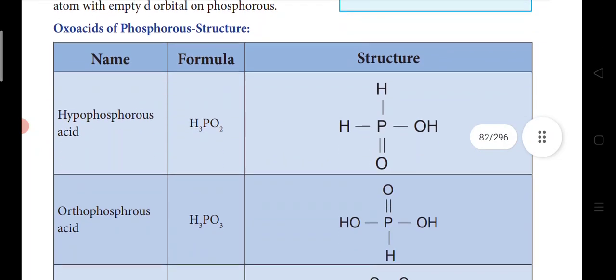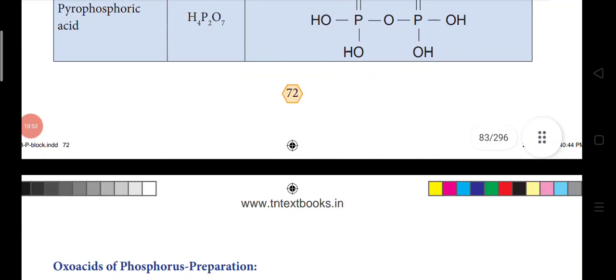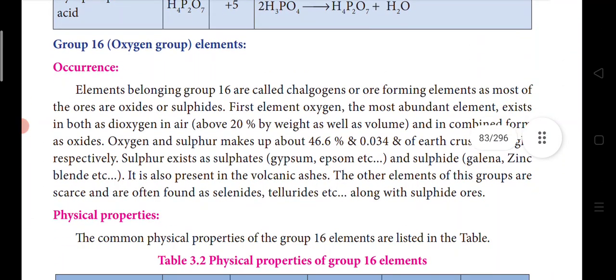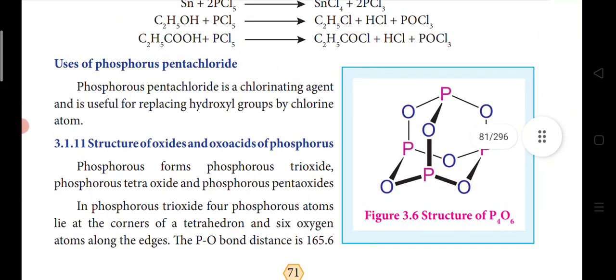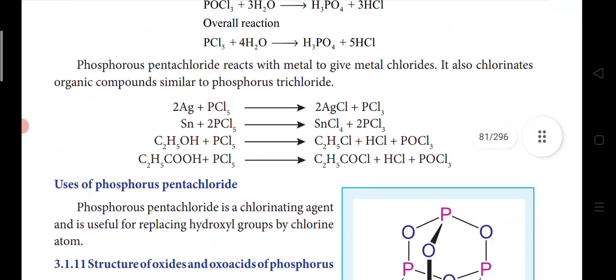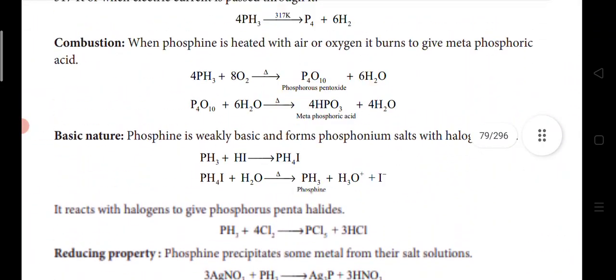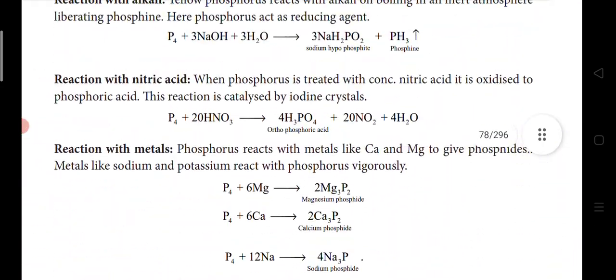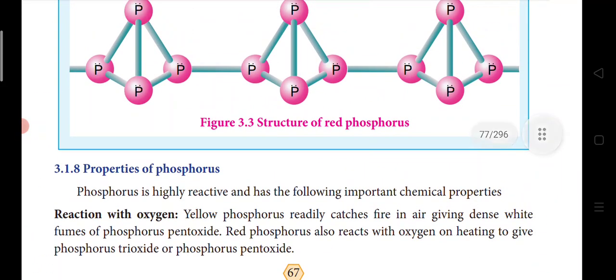In the next class we will discuss the structures. It is also very simple, like how we discussed the oxides and oxyacids of nitrogen. So we will see the structure and the preparation, and then we'll move on to group 16. Today we have discussed phosphorus pentachloride, phosphorus trichloride, and then phosphine and the allotropes of phosphorus. Many important points are given in these paragraphs, especially in the allotropes, and the structures and uses are very important. So go through the chapter very carefully.